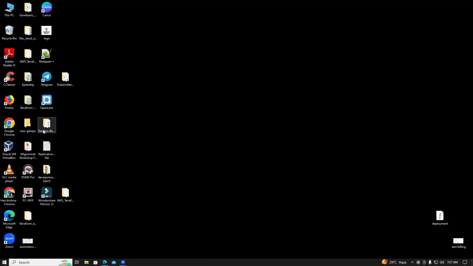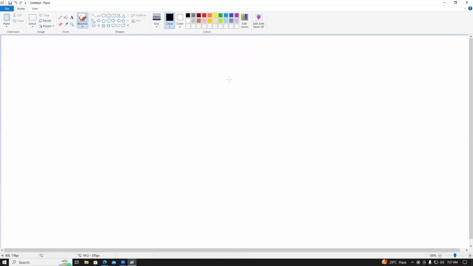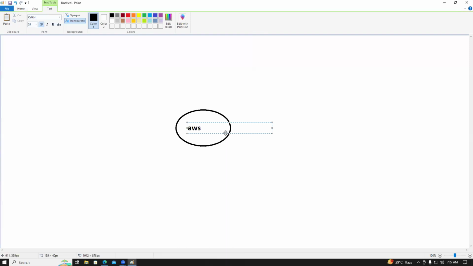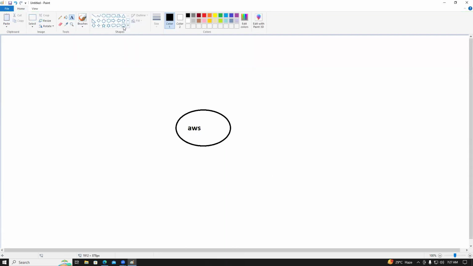Are you able to see my screen, guys? Yes. Now you understood, right? So what is this? This is AWS. So how many ways are there to connect to AWS, guys?